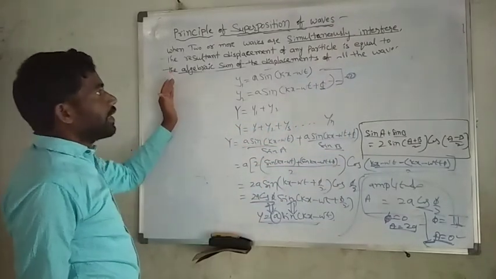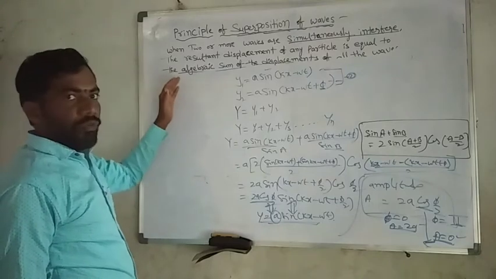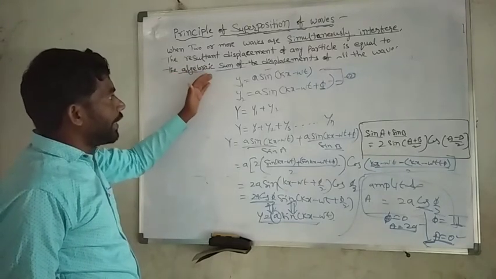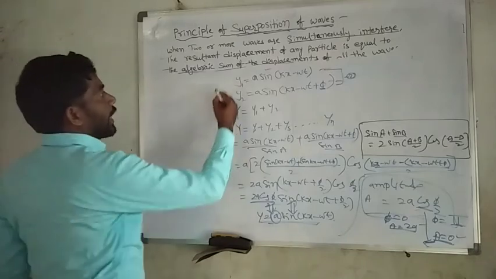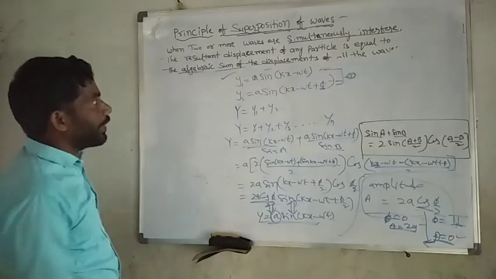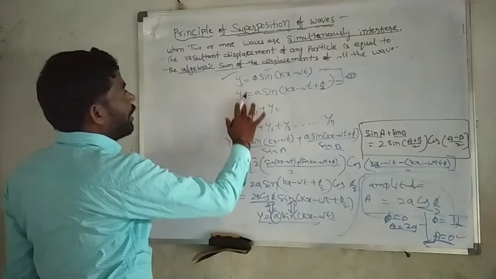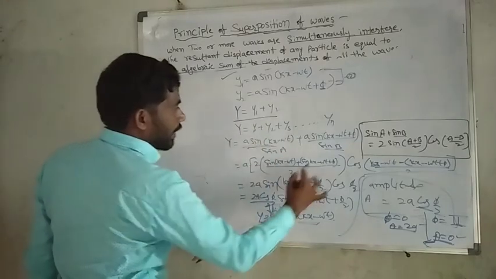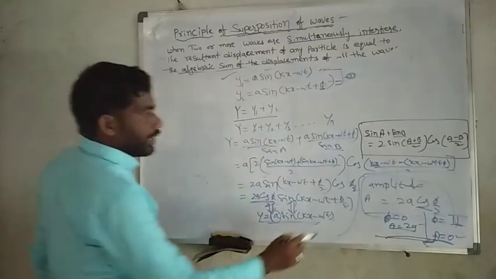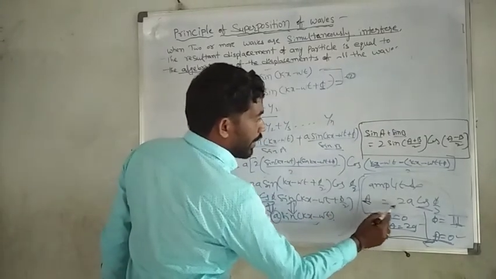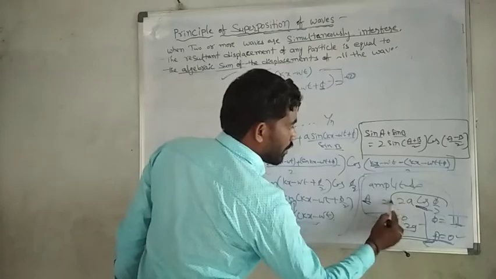It is seen in the form of the waveform and analytically, and analytical means the mathematical explanation. For example, take y1 and y2 and the resultant. In this case, the amplitude is a function of this one.